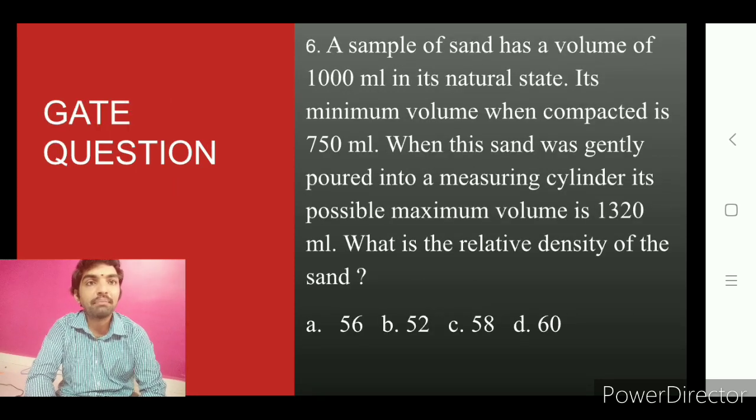Another question, a sample of sand has a volume of, and this question is based on the relative density concept. Once have a look at this question.